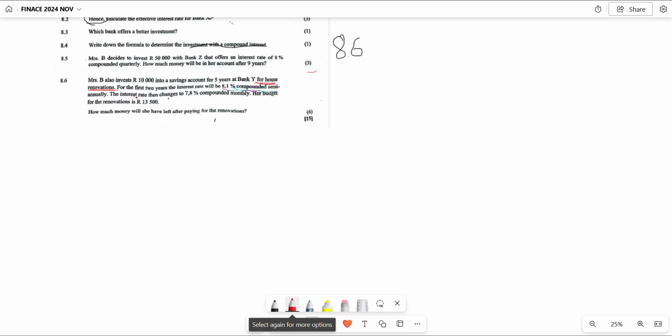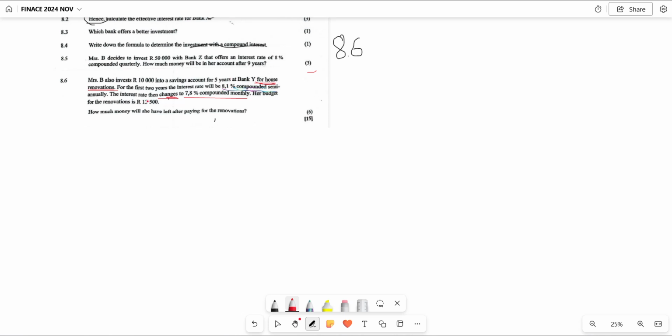Then we go on to say, the interest rate then changes. Now there is a keyword. It changed from 8.1 to 7.8% per annum compounded monthly. Now we see that there is a change in interest rate.